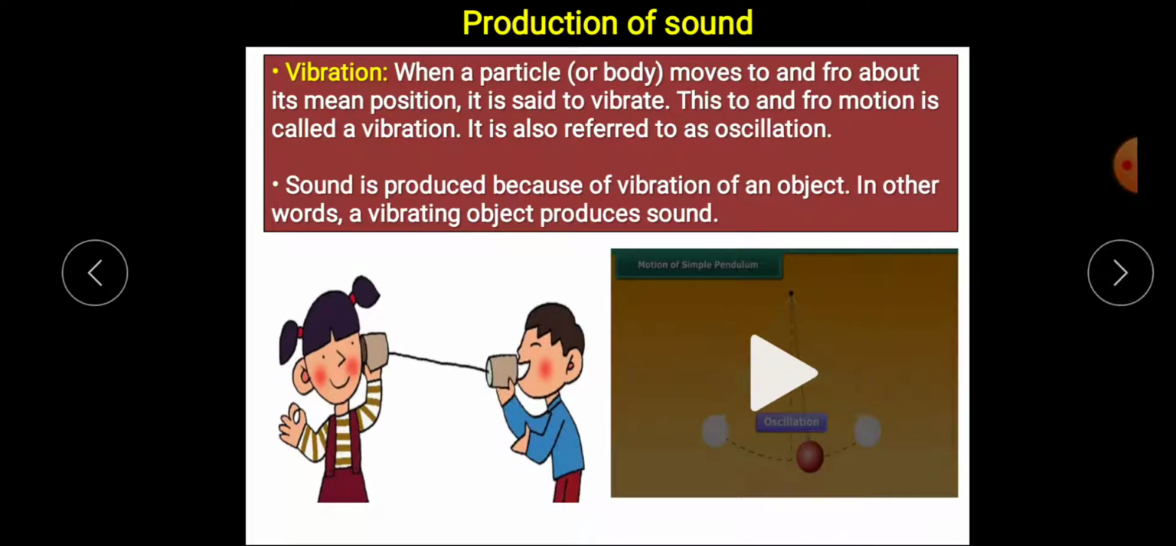Sound is produced because of vibration of an object. In other words, a vibrating object produces sound. So without the vibration of an object, sound cannot be produced.